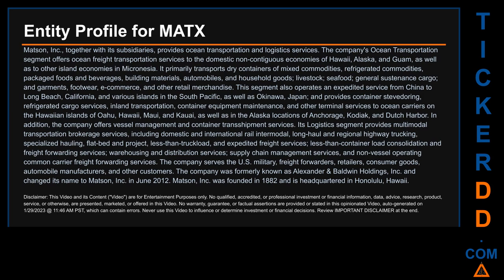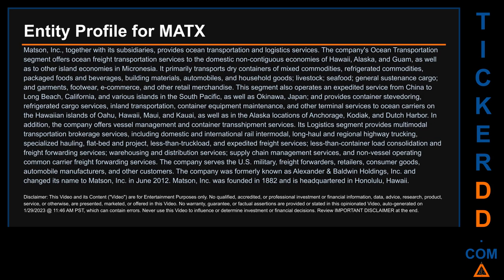Its logistics segment provides multimodal transportation brokerage services, including domestic and international rail intermodal, long-haul and regional highway trucking, specialized hauling, flatbed and project, less than truckload, and expedited freight services, less than container load consolidation and freight forwarding services, warehousing and distribution services, supply chain management services, and non-vessel operating common carrier freight forwarding services. The company serves the U.S. military, freight forwarders, retailers, consumer goods, automobile manufacturers, and other customers.